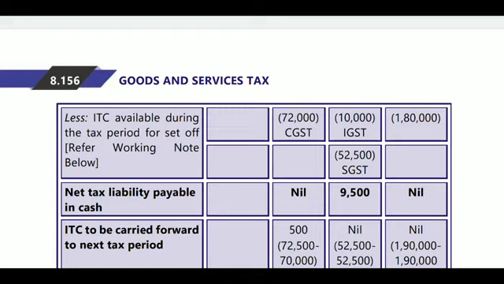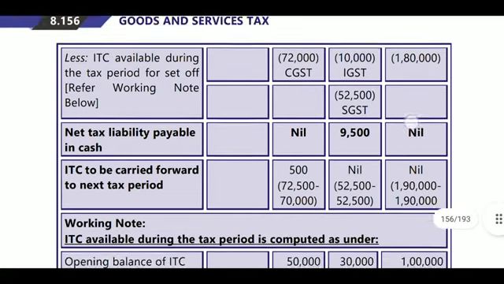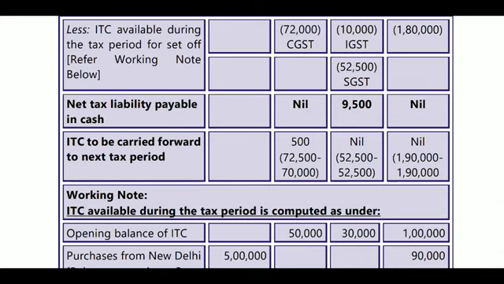After that, CGST is 72,000 and SGST is 52,500 will be utilized. Net tax liability payable in cash, 9,500 will be payable as SGST, and it is to be carried forward to the next tax period. How much can be carried forward? 500 will be allowable, and remaining CGST, SGST will be nil.